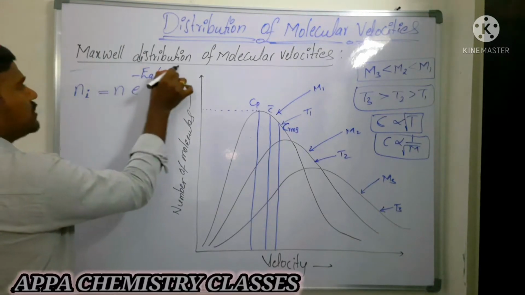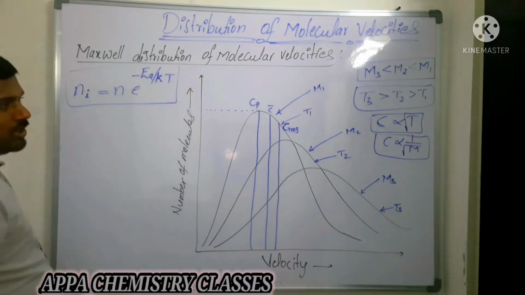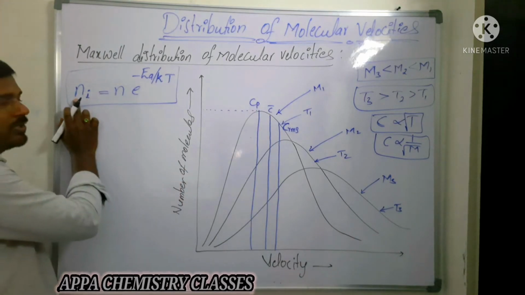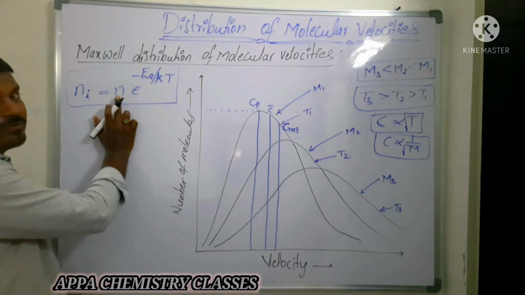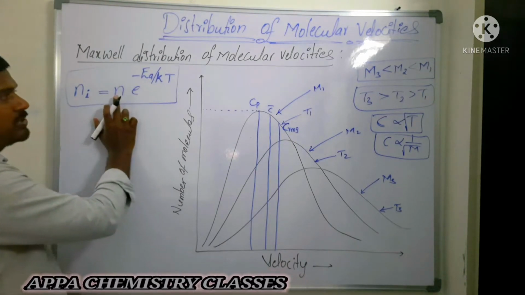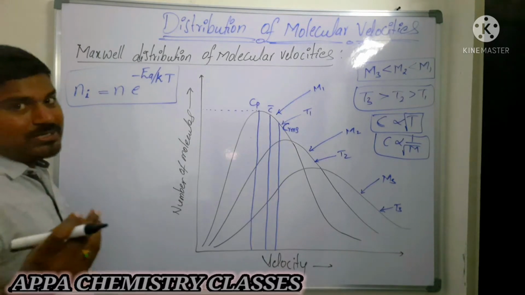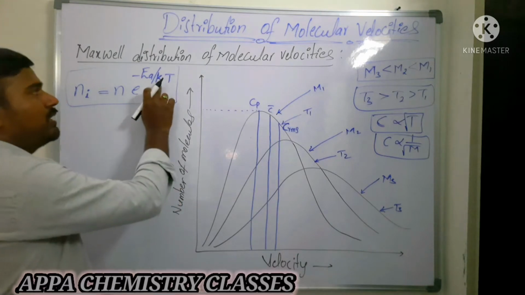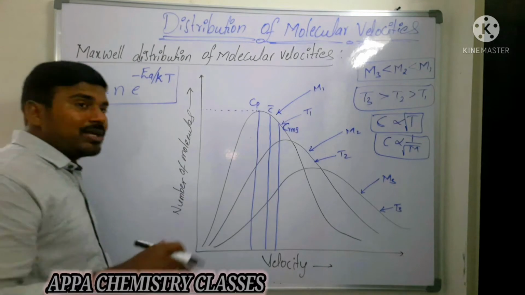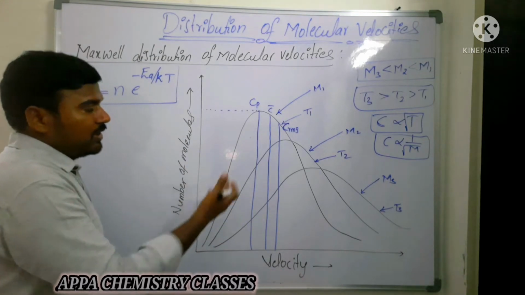So it is the equation which explains the relation between temperature and molecular velocities, the energy of the different gas molecules. These are the initial energies of the gas molecules, and the total number of moles of gas molecules which possess energy is indicated with N. Now what is Ea here? It is the activation energy. What is K here? Boltzmann constant. T is absolute temperature. This equation explains the molecular energies of the different types of molecules.